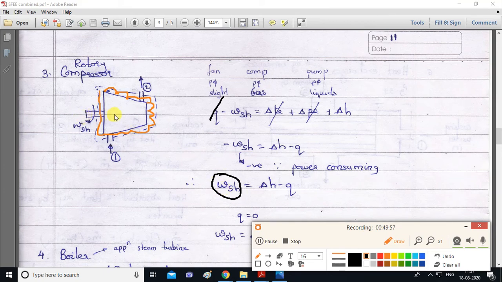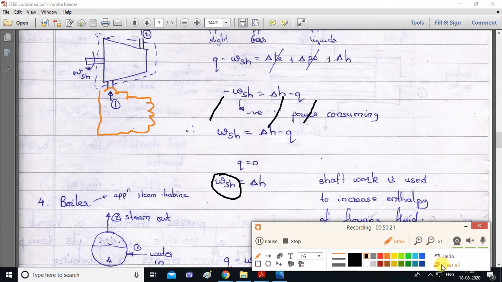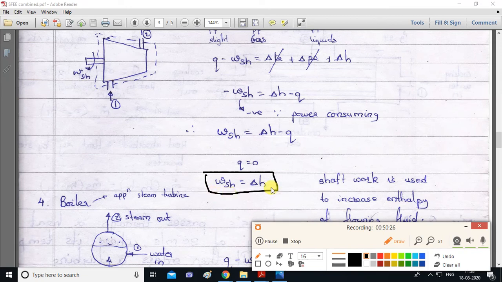Because we are supplying work to the control volume, so that work will be negative, and initially here we have negative work. So negative and negative will become positive, and here we have W shaft as positive, equal to delta H, as kinetic energy is getting cancelled and potential energy is getting cancelled. So shaft work is delta H. This delta H will be H2 minus H1.